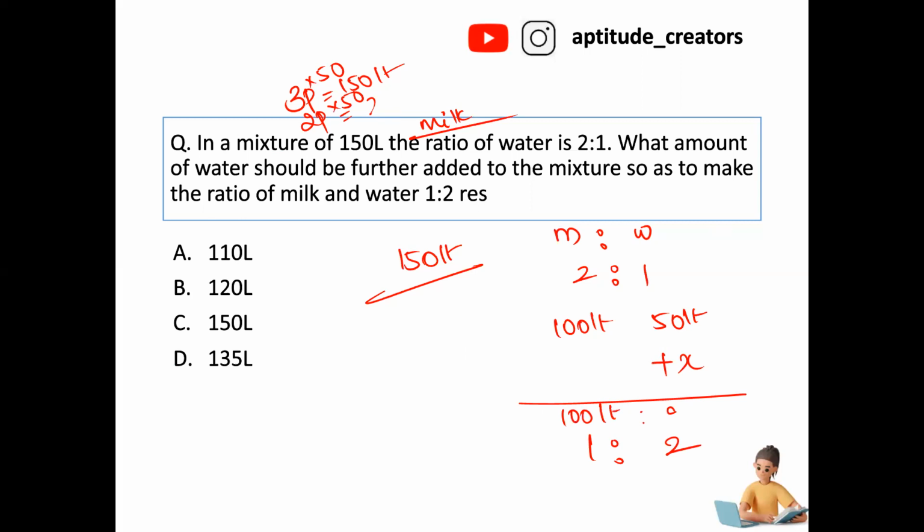Now into 2, that is giving the result as 200. Correct? Now 100 and 200. 100 into 2 is equals to 200. Now how much I have to add here? 100 equal. Now what about this? How much I have to add?